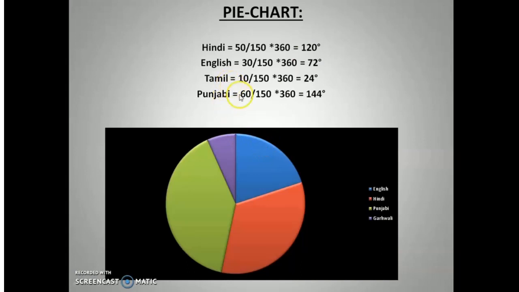Similarly, we can locate a portion for Tamil speaking students in this pie chart by dividing those who were speaking Tamil, that is 10 out of 150, multiplied by 360, which comes out to be 24. And similarly we can do for Punjabi speaking students also. So this is how we draw bar graph and pie chart for categorical data.